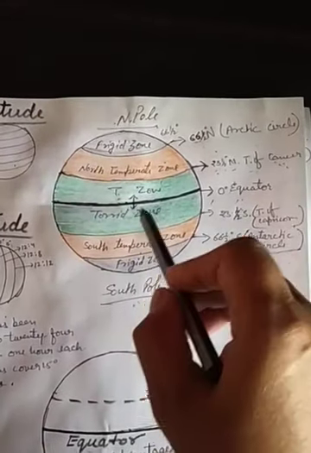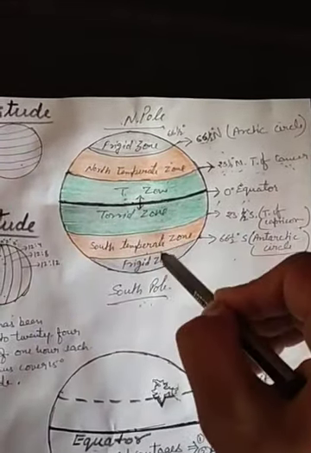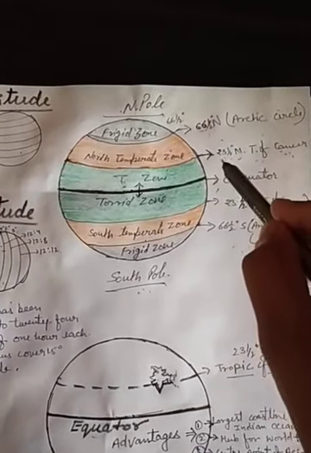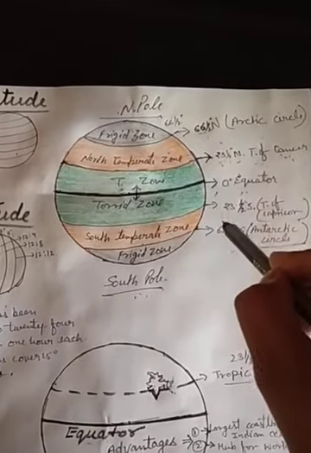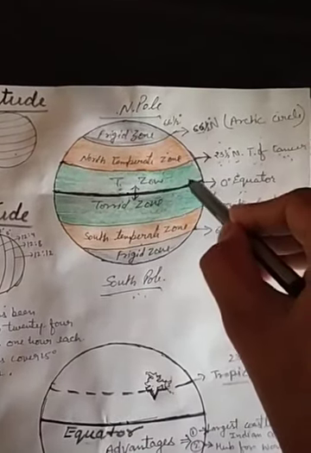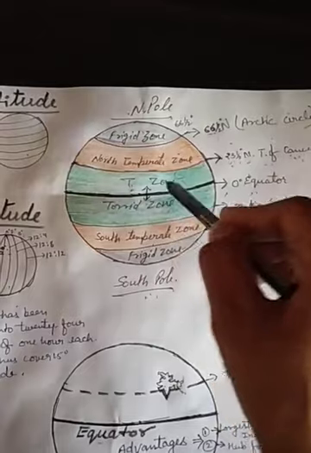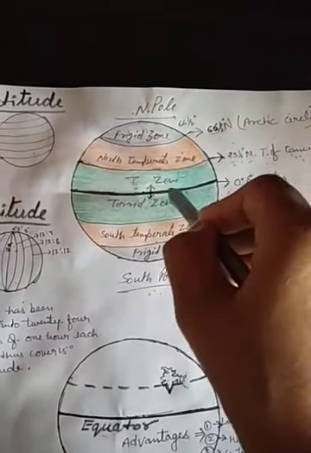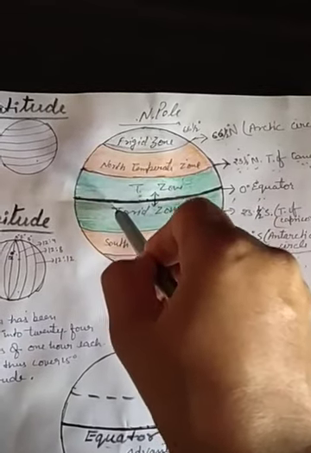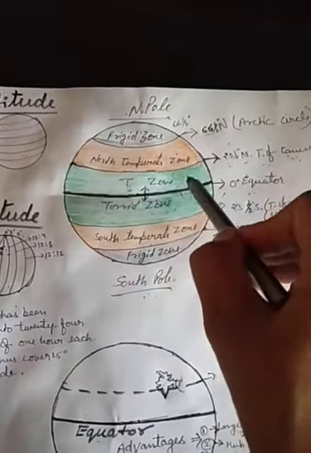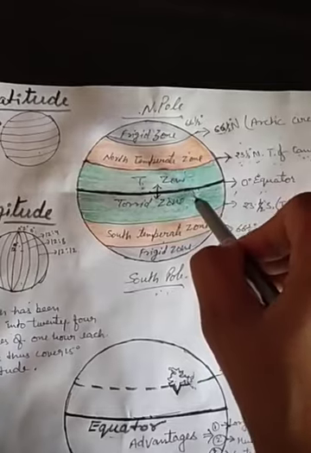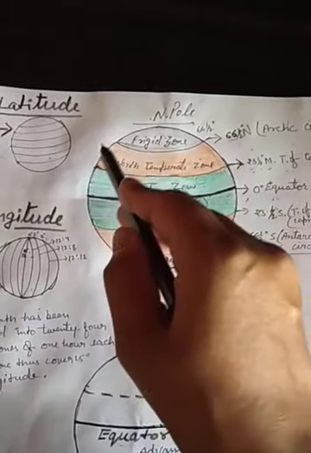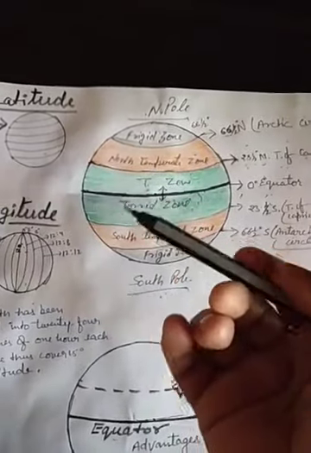I have also written here the different zones. The area between 23.5 degrees north and 23.5 degrees south, this centermost green colored area, is the torrid zone. It is also known as the heat belt. Sometimes we know it as the tropical zone or equatorial zone also. This area receives the highest amount of heat, and this is also because of the bulges, the shape of the earth.